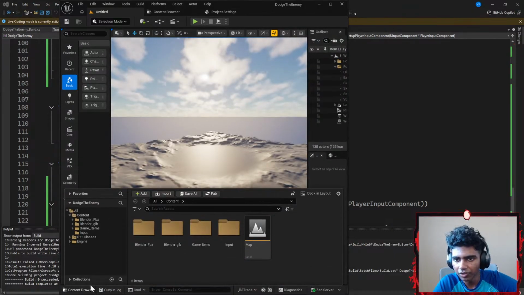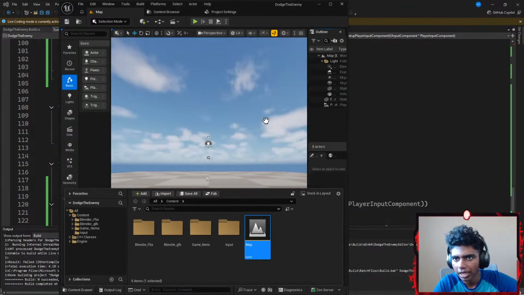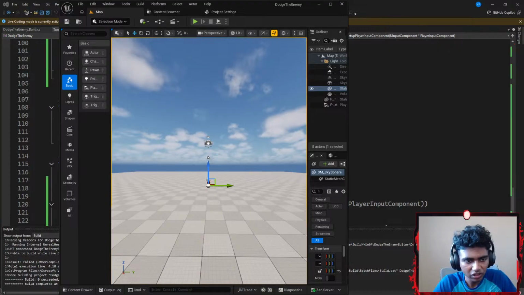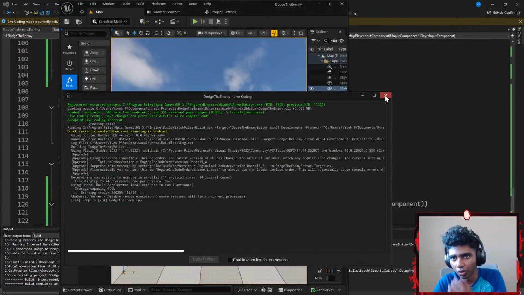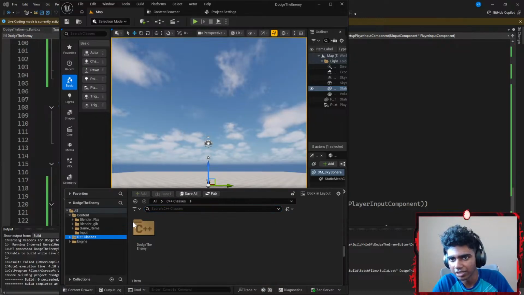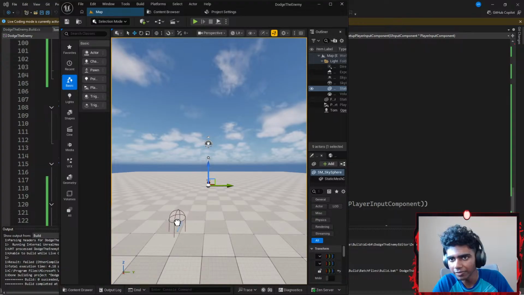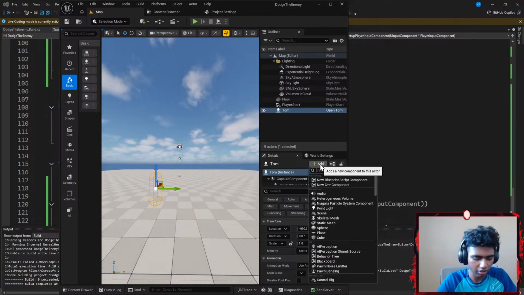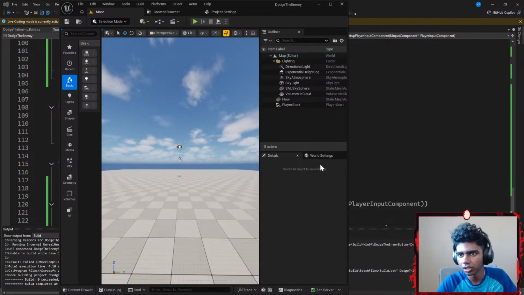Now I'm going to go to Content, double click my map, and then hit Control Alt F11 real quick, even though this does compile the entire code once I start the program. Then I'll go to my Content Drawer, go to C++ Classes, and drop my Tom's class here. Then I'm going to add a static mesh to it, so I'm going to add a component, something like Static Mesh.